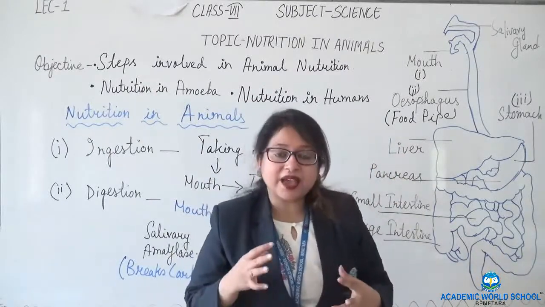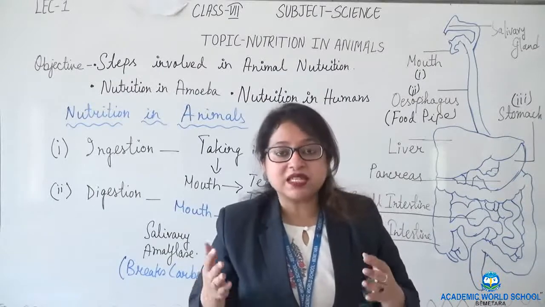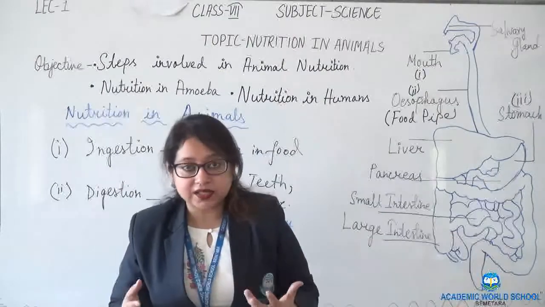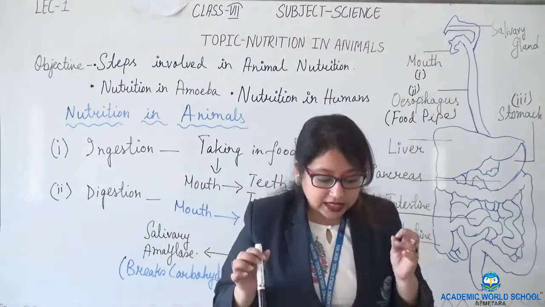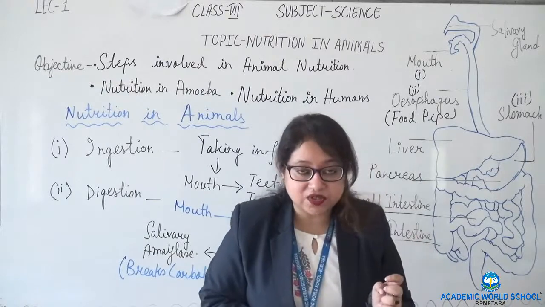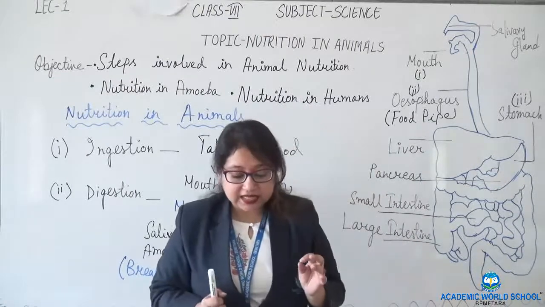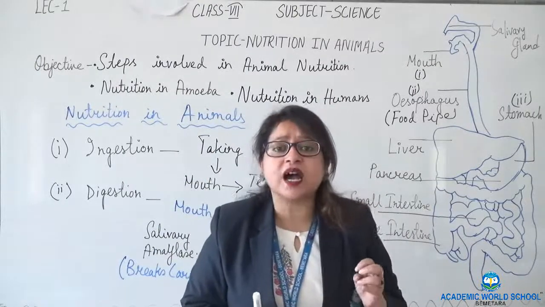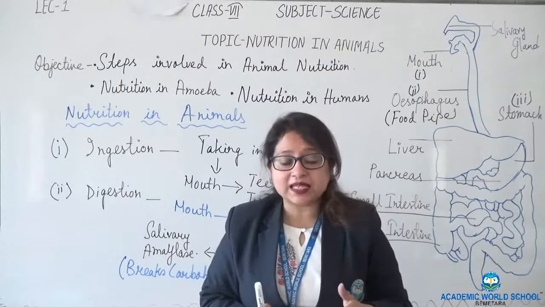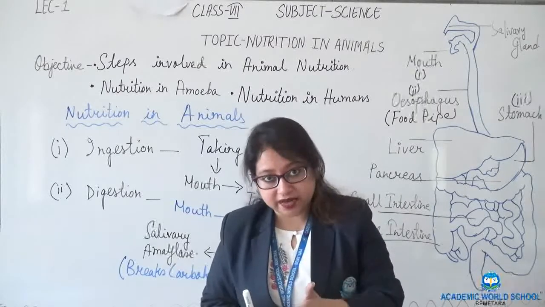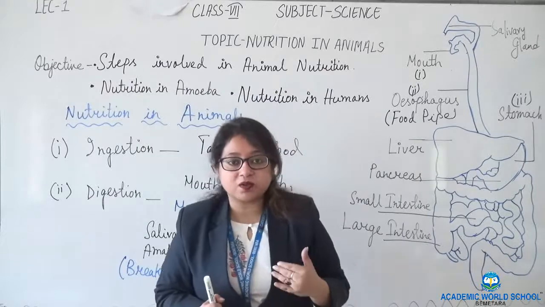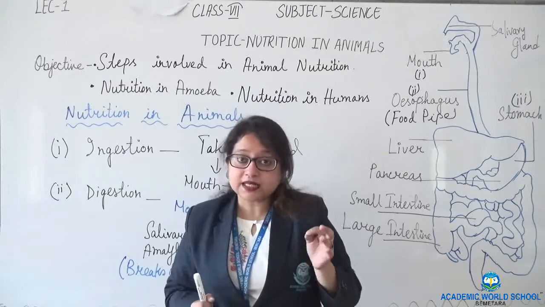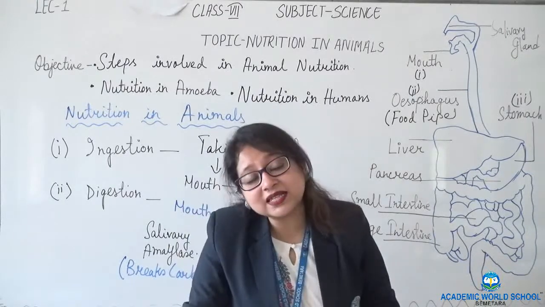In the stomach, there are many digestive juices present. The stomach secretes many digestive juices so that food can get digested. It secretes a type of acid which is known as hydrochloric acid. What is the function of this hydrochloric acid? Hydrochloric acid kills the bacteria. If any bacteria is present in the stomach, it gets killed with the help of hydrochloric acid. What else does it secrete?